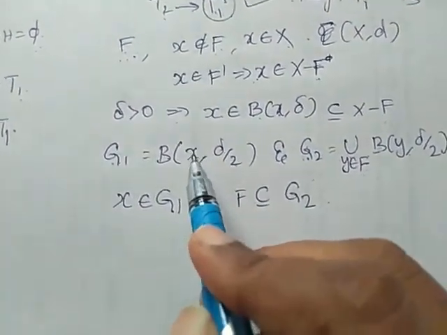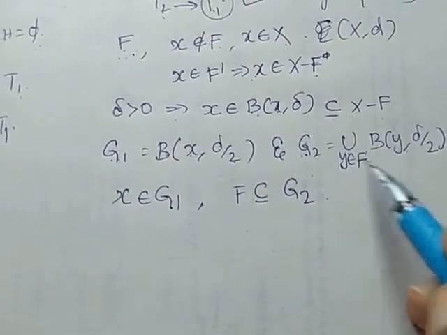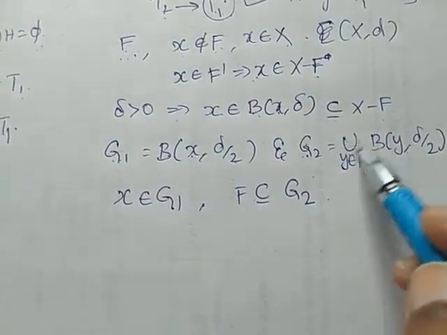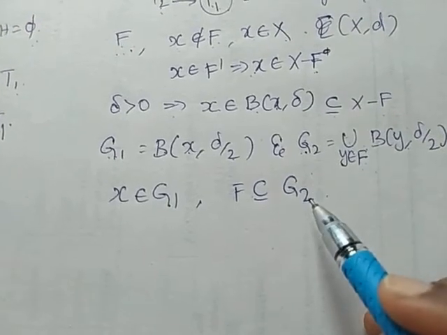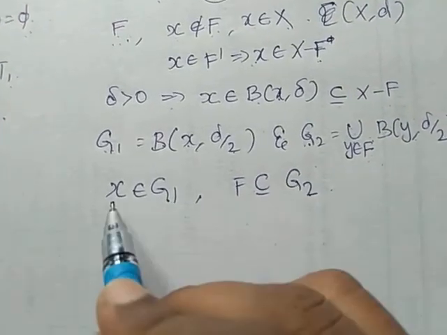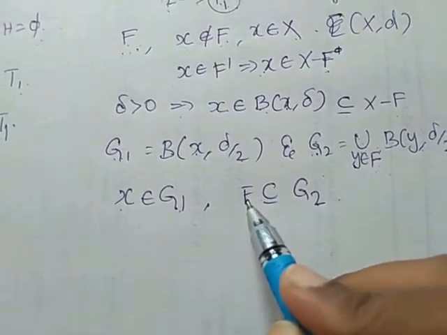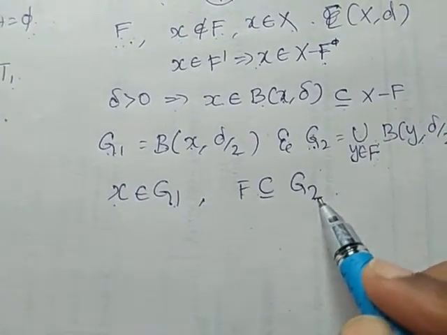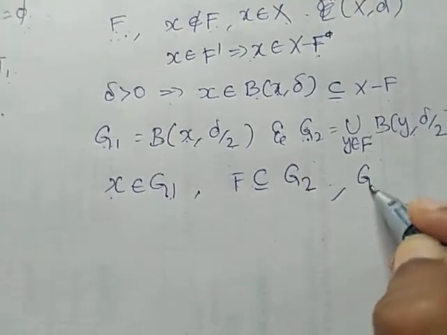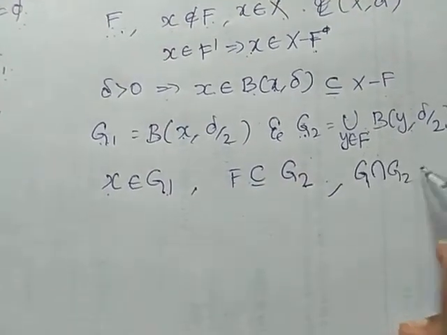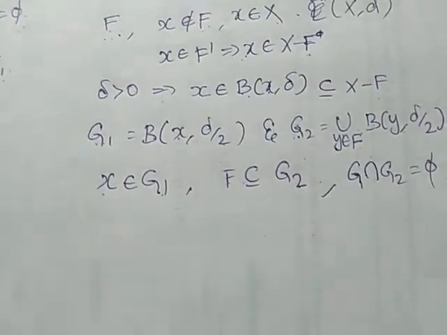When we find the union, we have F, therefore F is a subset of G2. Now a point belongs to an open set and a closed set is a subset of an open set. The only thing left is to prove G1 intersection G2 should be the null set.